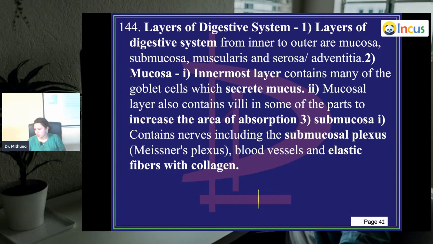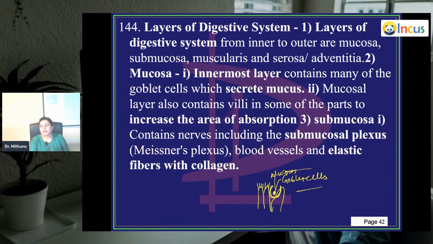Normally in your intestine you have ciliated columnar cells, right? In between these, you can see these goblet cells. This pouch-like thing secretes mucus. These are your goblet cells. Usually in the exams, if you're given an H&E of the intestine, and you can see cilia, long, tall cells along with goblet cells, you can blindly answer it as small intestine. So these are the goblet cells which you can see in between these cells, whose main function is to secrete mucus.